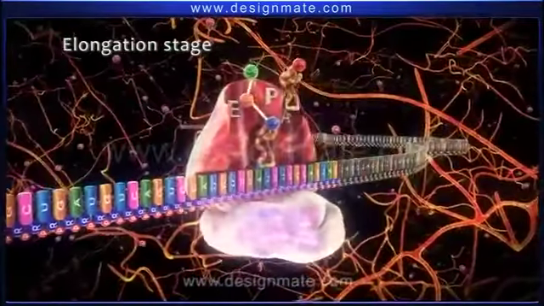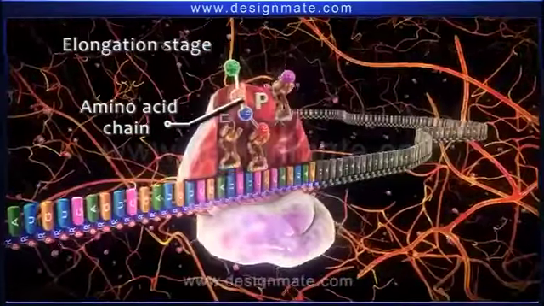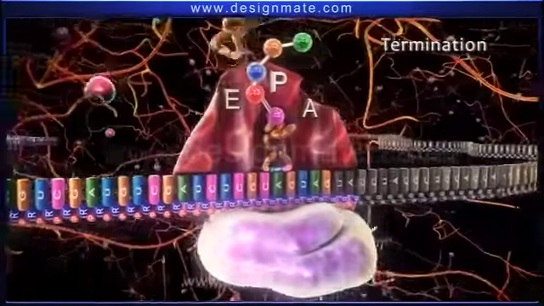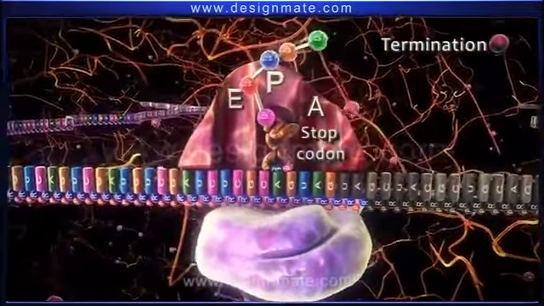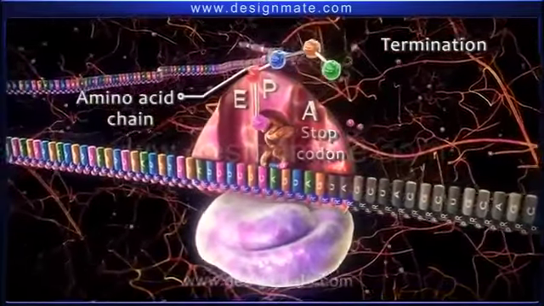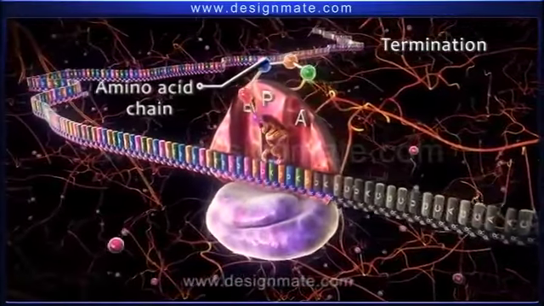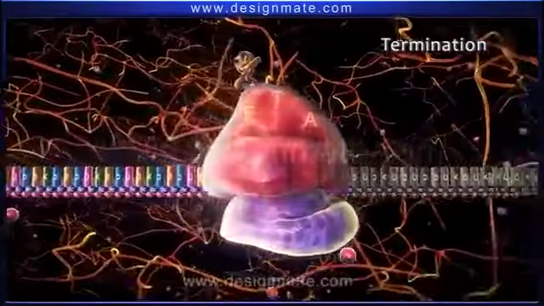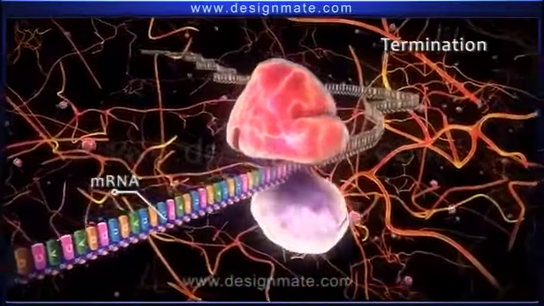The process is repeated until a chain of amino acid molecules is formed. The last stage of protein synthesis is the termination stage. When the ribosome reaches the stop codon UAG, elongation stops and the newly formed amino acid chain, which is the protein macromolecule, detaches from the ribosome. Subsequently, ribosomal subunits along with the tRNA dissociate from the mRNA.